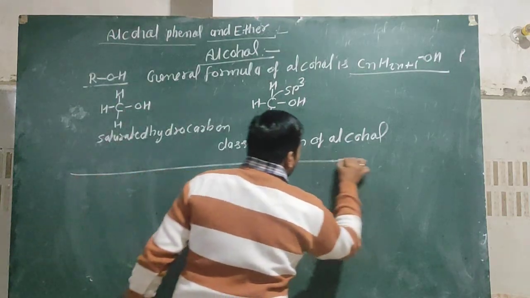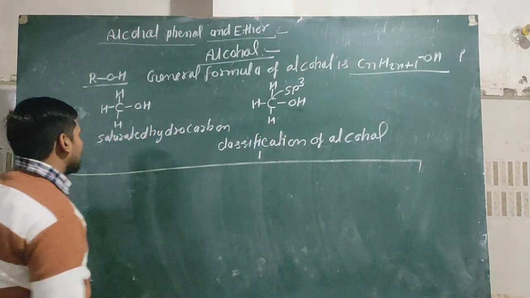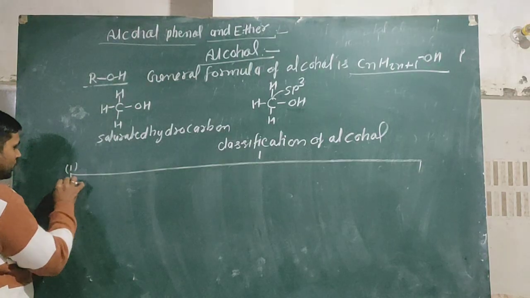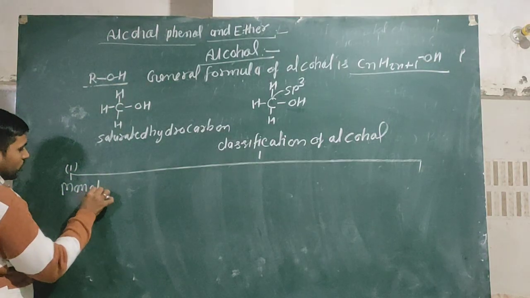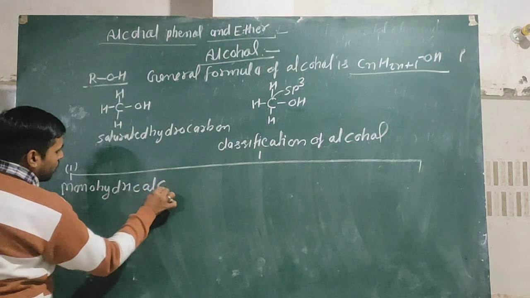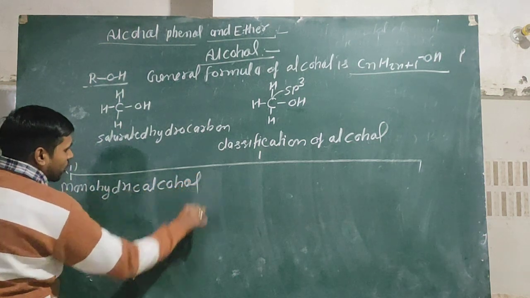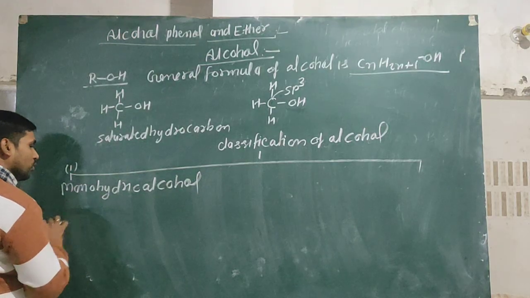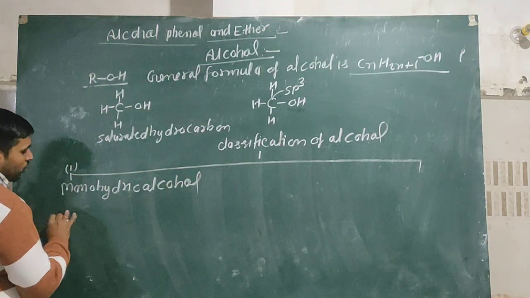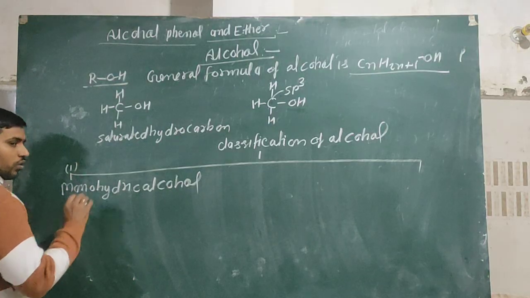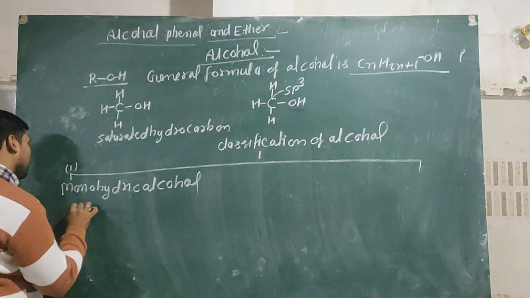There are different types of alcohol possible, in which the first is monohydric alcohol. Monohydric alcohols are those in which the alcohol contains only one OH group, or only one hydroxyl group, or only one alcoholic group, like